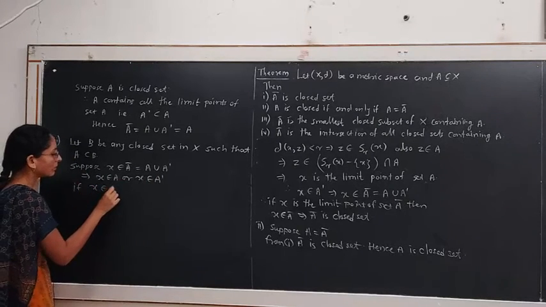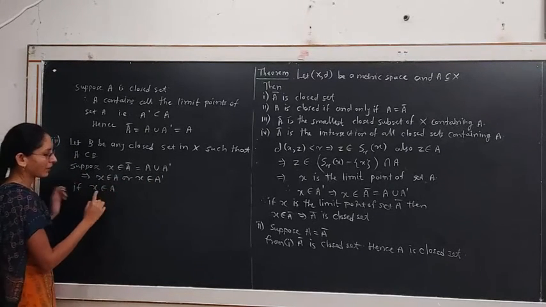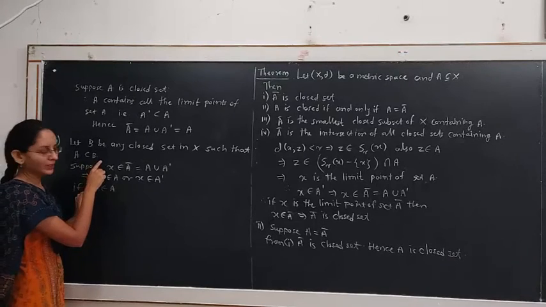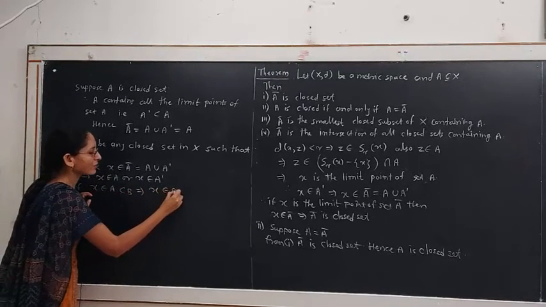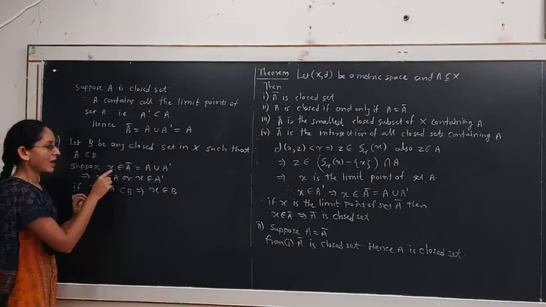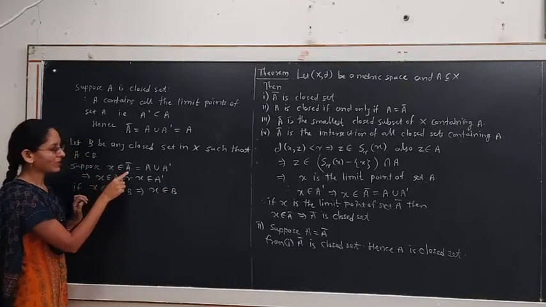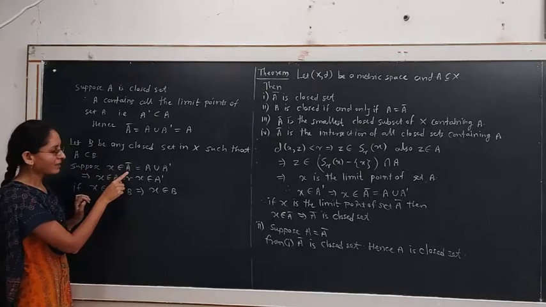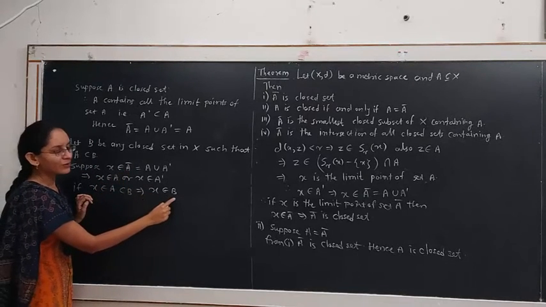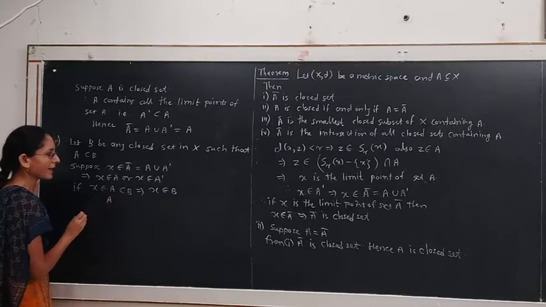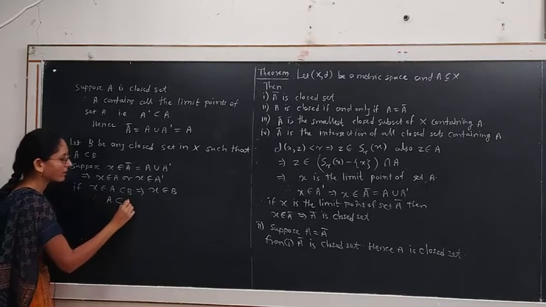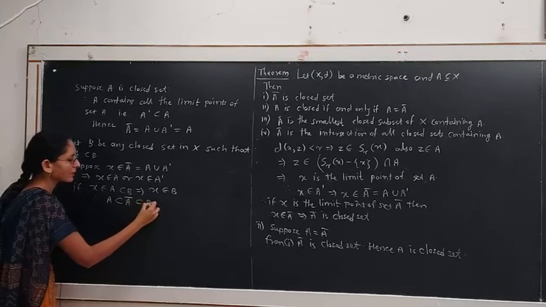If X belongs to A, but A is a subset of B, this implies X belongs to B. Hence, X is an element of the set A closure and X belongs to set B. Therefore, A is a subset of A closure is a subset of B.